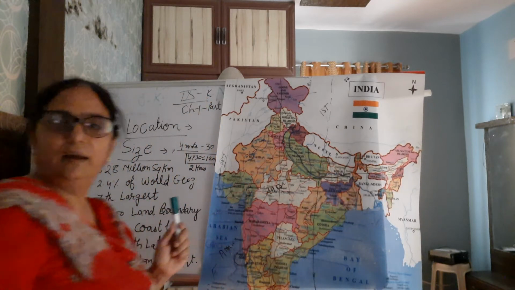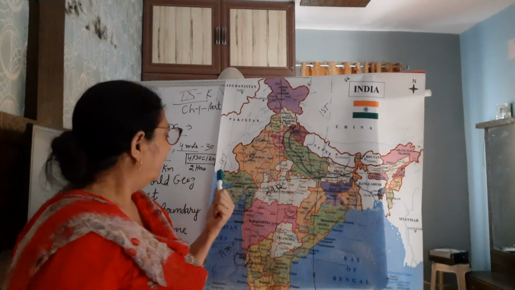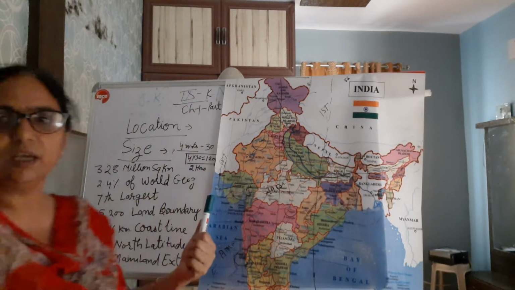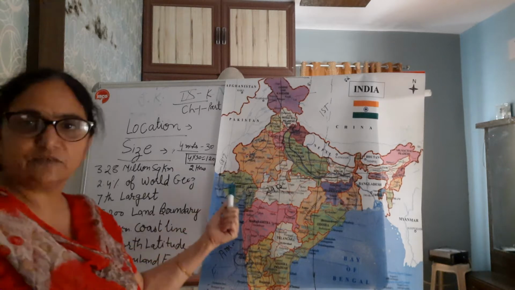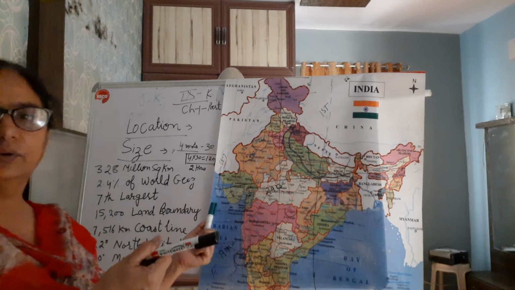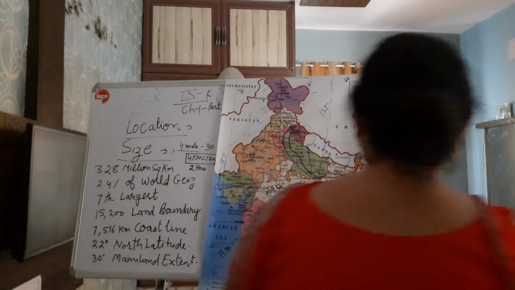From the westernmost part, Gujarat, to the easternmost part, Arunachal Pradesh. It is India's westernmost, but on the world map it is eastern also. So please take care, don't get confused, that's why I'm telling again and again.